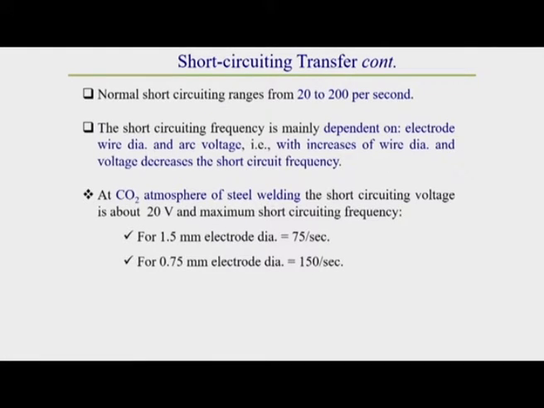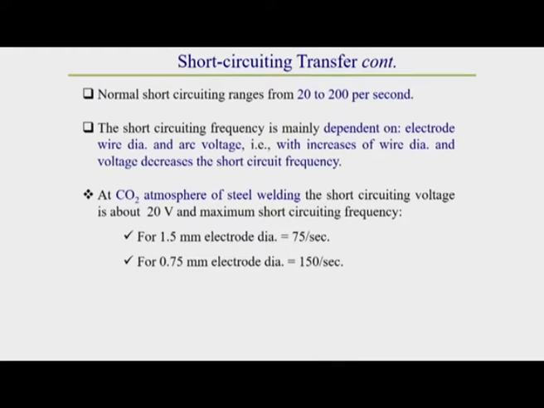It has been observed in a CO2 atmosphere for steel welding that the short circuiting voltage is around 20 volts, and the maximum short circuiting frequency highly depends on the electrode diameter. For an electrode diameter of around 0.75 millimeter, it can supply a drop transfer rate of around 150 drops per second.